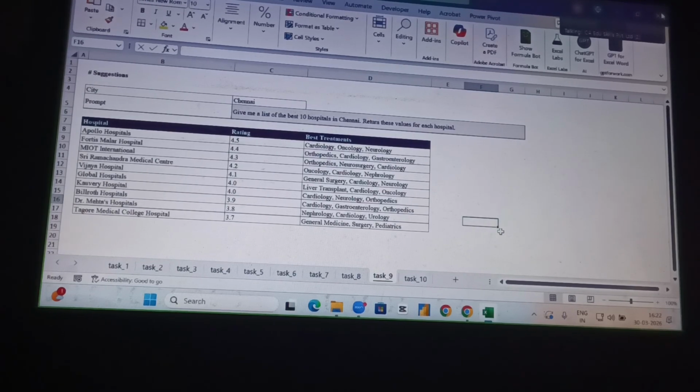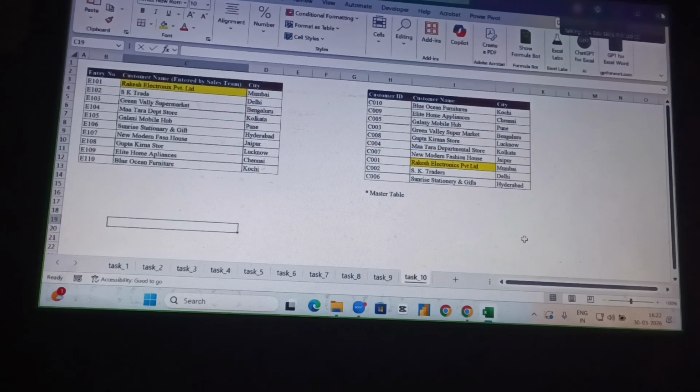I'm actually talking about the hospital. You can find out the restaurant, the college, universities, best company, big four company. So everything. Try to explore it, the last one, the fuzzy lookup, the partial match. So I hope everybody understood.